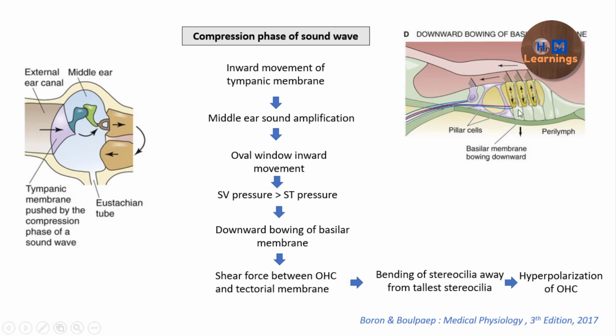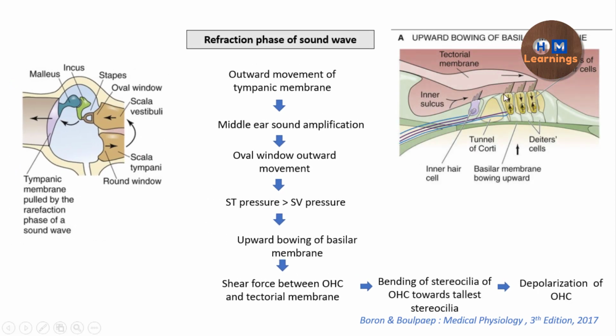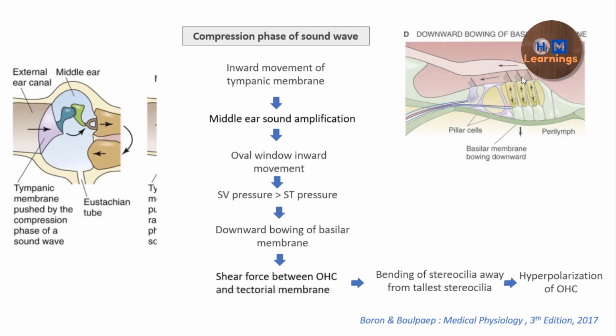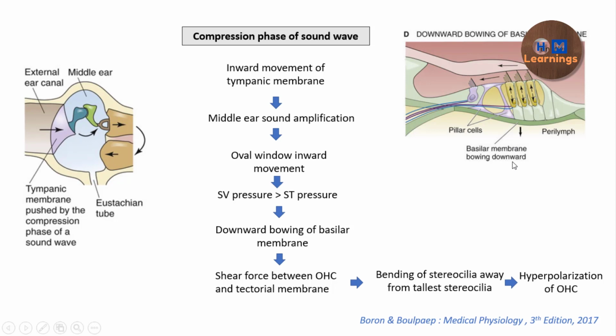So here there is a downward movement of the basilar membrane, and because the outer hair cells are attached to the tectorial membrane, again a shear force is generated between the outer hair cells and the tectorial membrane, which is going to cause the bending of the stereocilia away from the tallest stereocilia. So you can see the bending is towards the tallest stereocilia when there is upward movement of the basilar membrane, but the downward movement of the basilar membrane is going to cause the bending of the stereocilia away from the tallest stereocilia, which is going to cause a hyperpolarization of the outer hair cell.